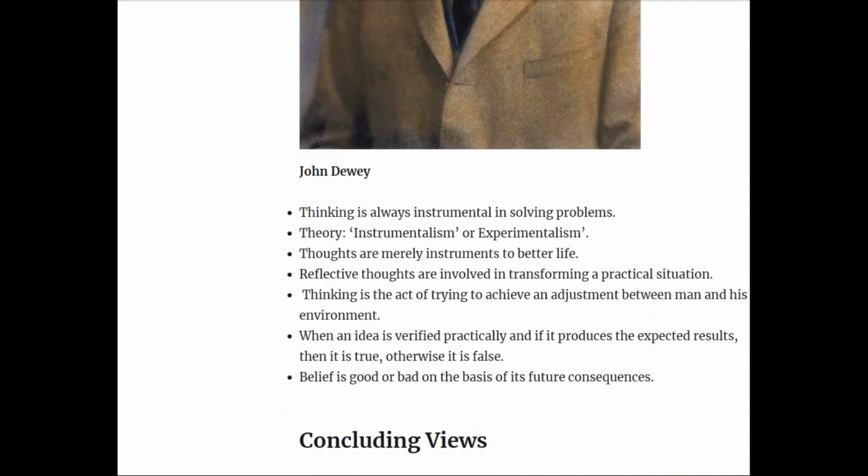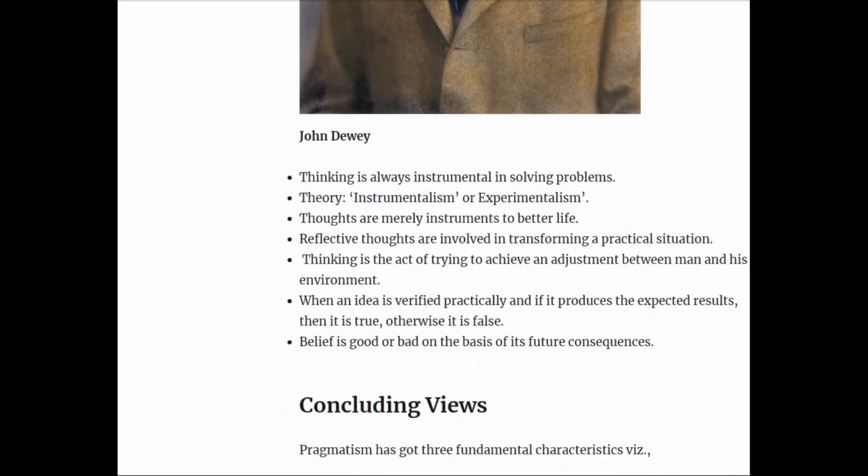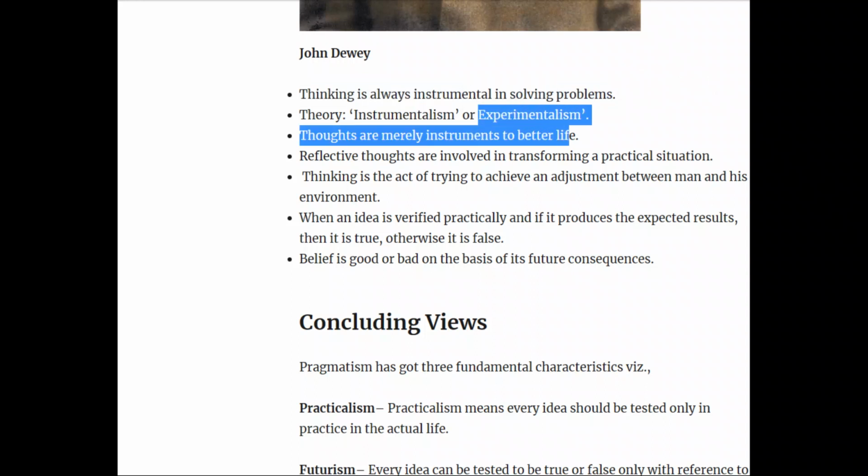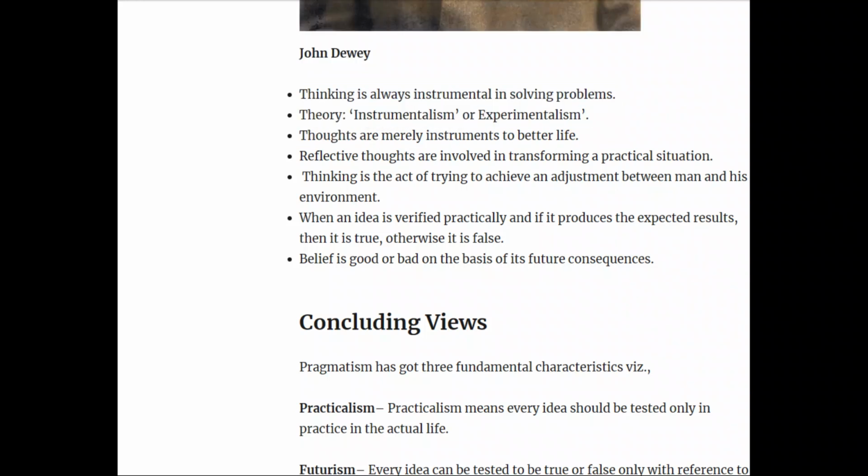Now let's talk about John Dewey on pragmatism. John Dewey basically considered thinking as instrumental in solving problems. So his theory was instrumentalism or experimentalism. He says that thoughts are instruments to a better life, and that reflective thoughts are involved in transforming a practical situation.